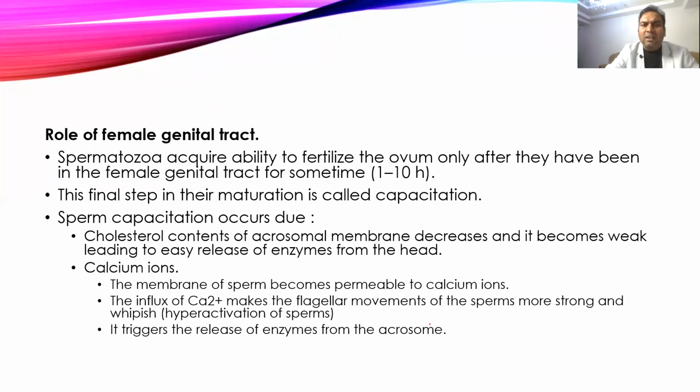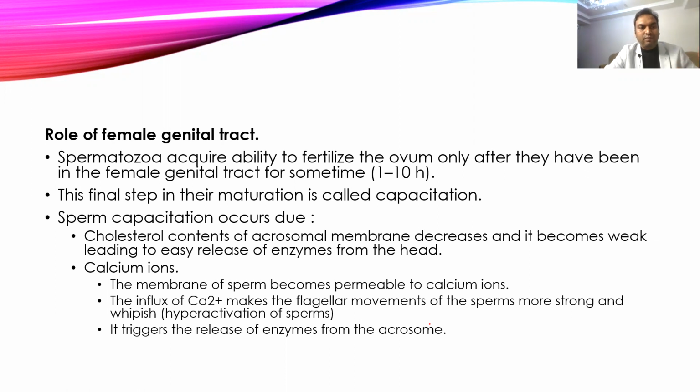Sperms are only viable for 1 to 10 hours in the female genital tract because of the hostile nature of the female genital tract. The pH of the female genital tract is a little lower as compared to the pH of semen, and that's why they are not viable for more than 1 to 10 hours. So the sperm has only 1 to 10 hours to reach for fertilization. It has to move from the vagina to the cervix, then the uterus, and then it has to go to the ampulla of the fallopian tube, where the ovum is waiting for the sperm.